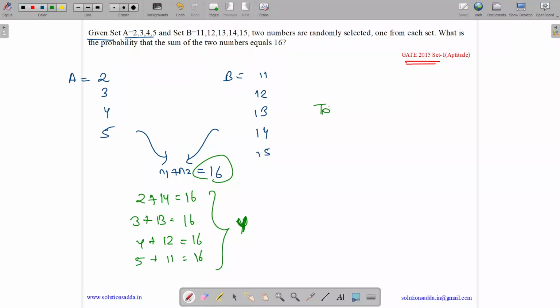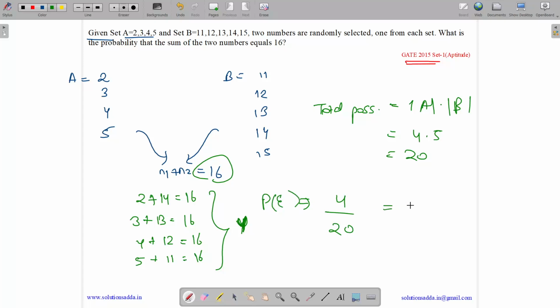So total possibilities equal the cardinality of A times the cardinality of B, which is 4 into 5, which is 20. And favorable is 4. So the probability is 4 by 20, which equals 0.2. So answer is 0.2.